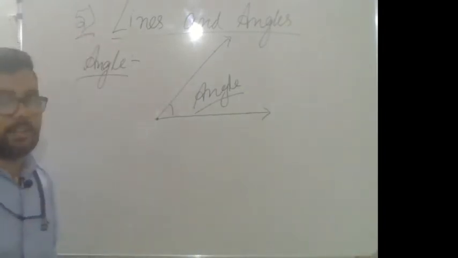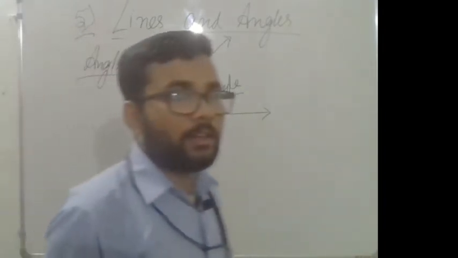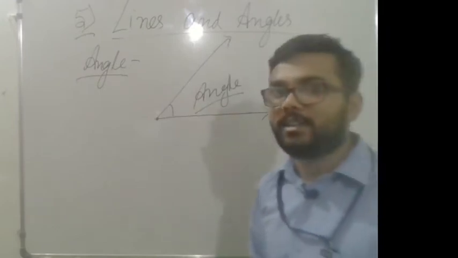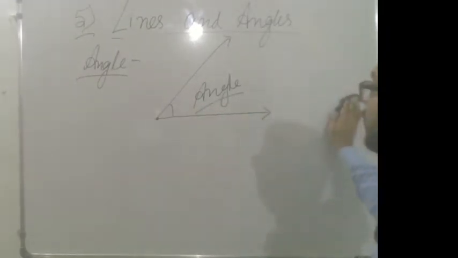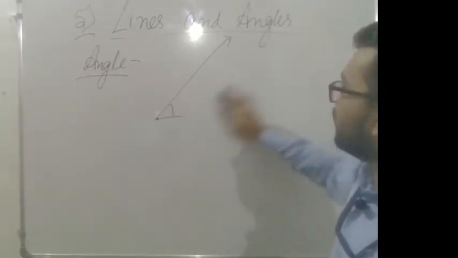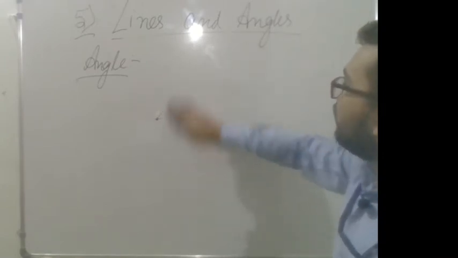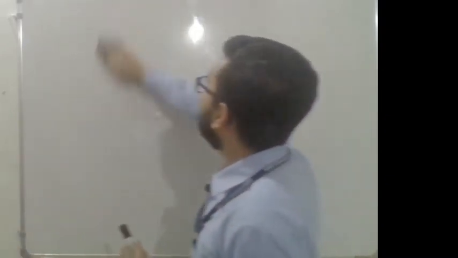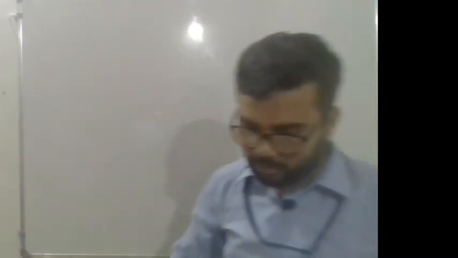This is called an angle. Now we will see some very important angles in this chapter. The very first important angles are the complementary angle as well as the supplementary angle.